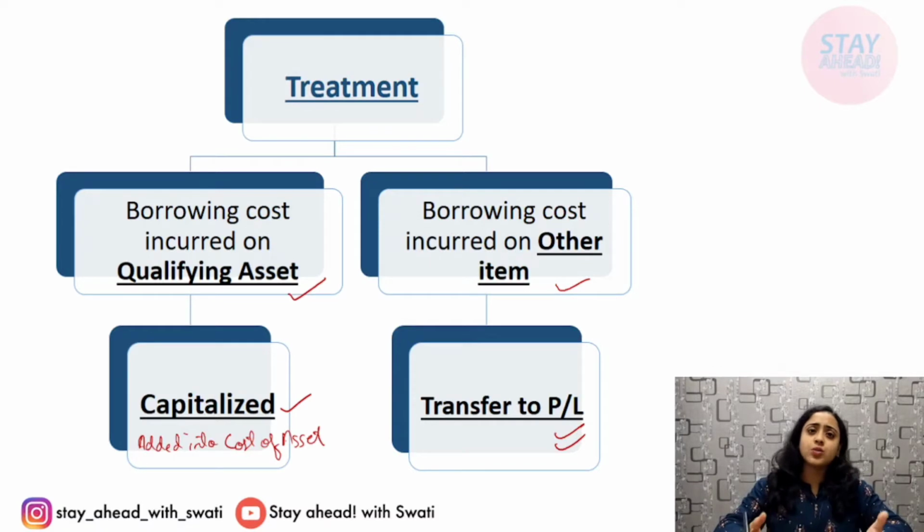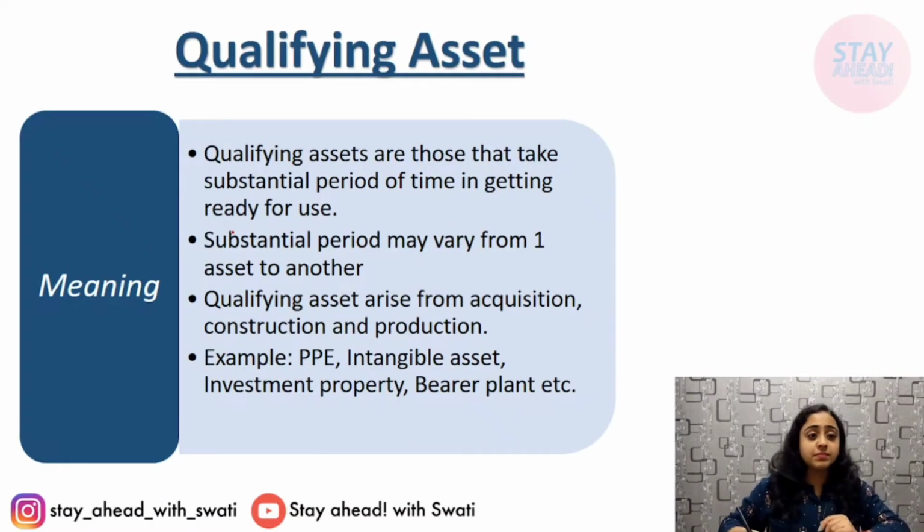Now, what is a qualifying asset? Let's understand that. A qualifying asset is simply an asset that takes a substantial period of time to get ready for use. For example, if you thought of making an asset today and it is prepared within today or tomorrow or within a week, then this is not a substantial period. Hence, that asset will not be included in the definition of a qualifying asset. So any asset that takes time to get prepared is known as a qualifying asset.